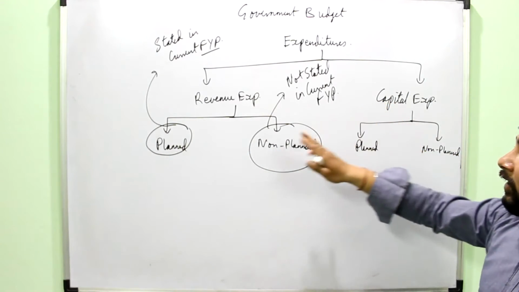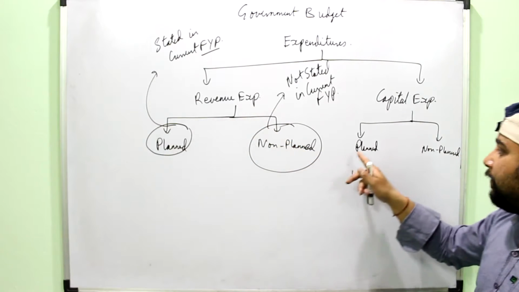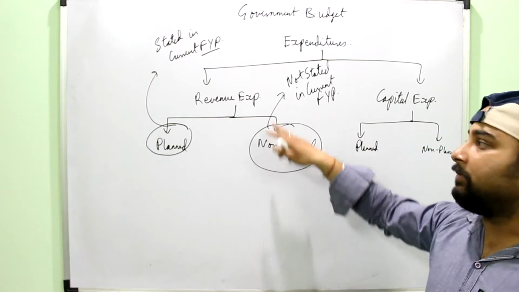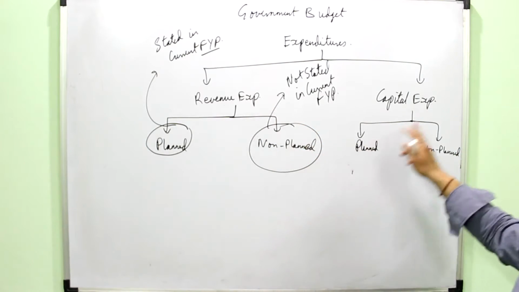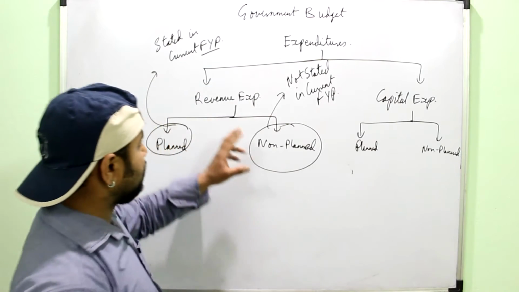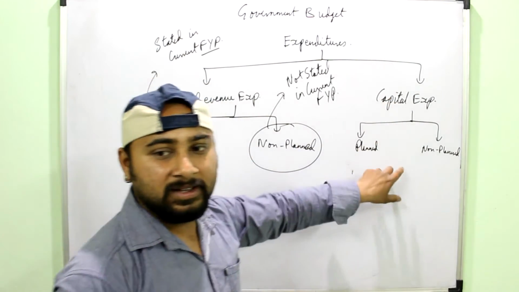Now a planned expenditure may be of revenue nature or may be of capital nature. Similarly, a non-planned expenditure may be of revenue nature or may be of capital nature. So this you have to remember, how it is classified. You simply have to learn the meaning of these two and you already know what it means here.